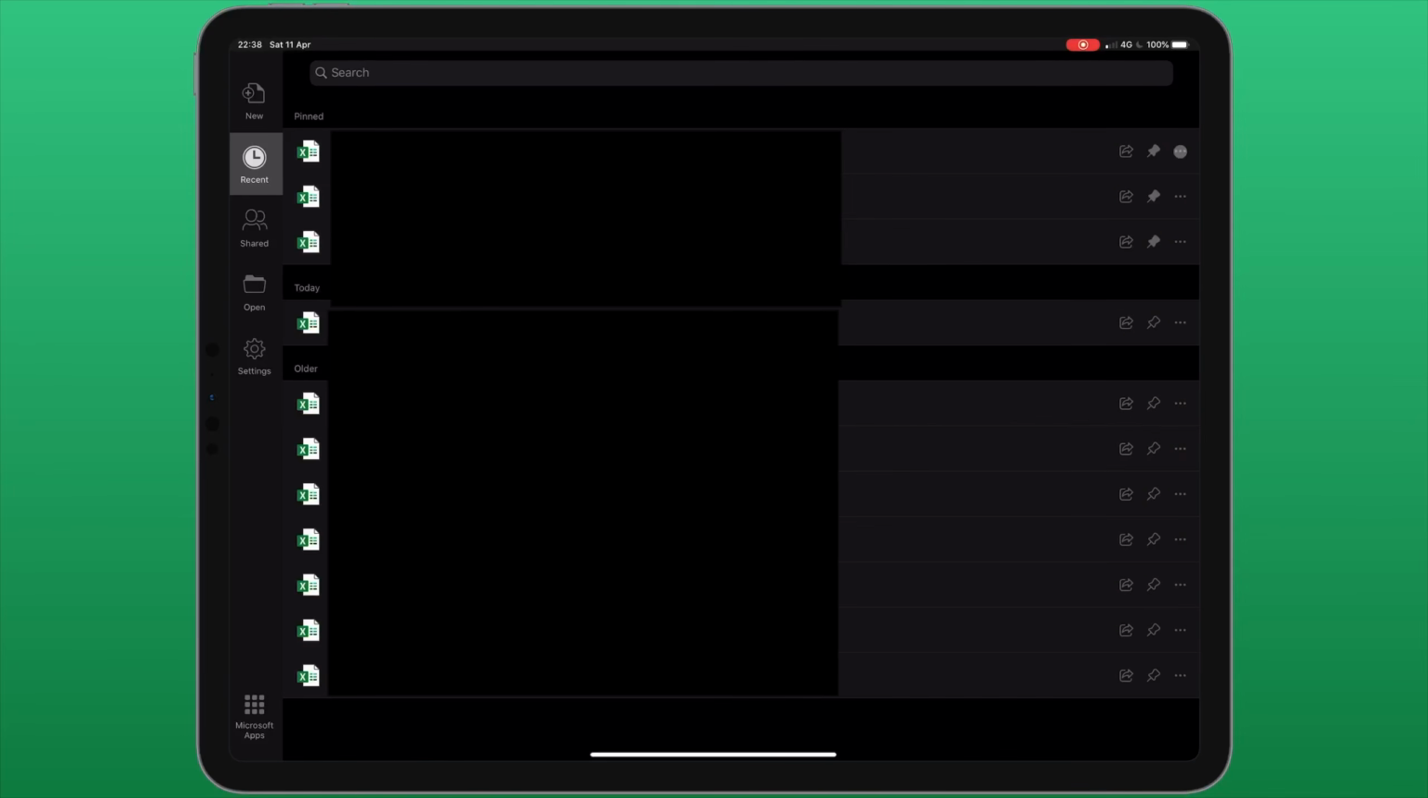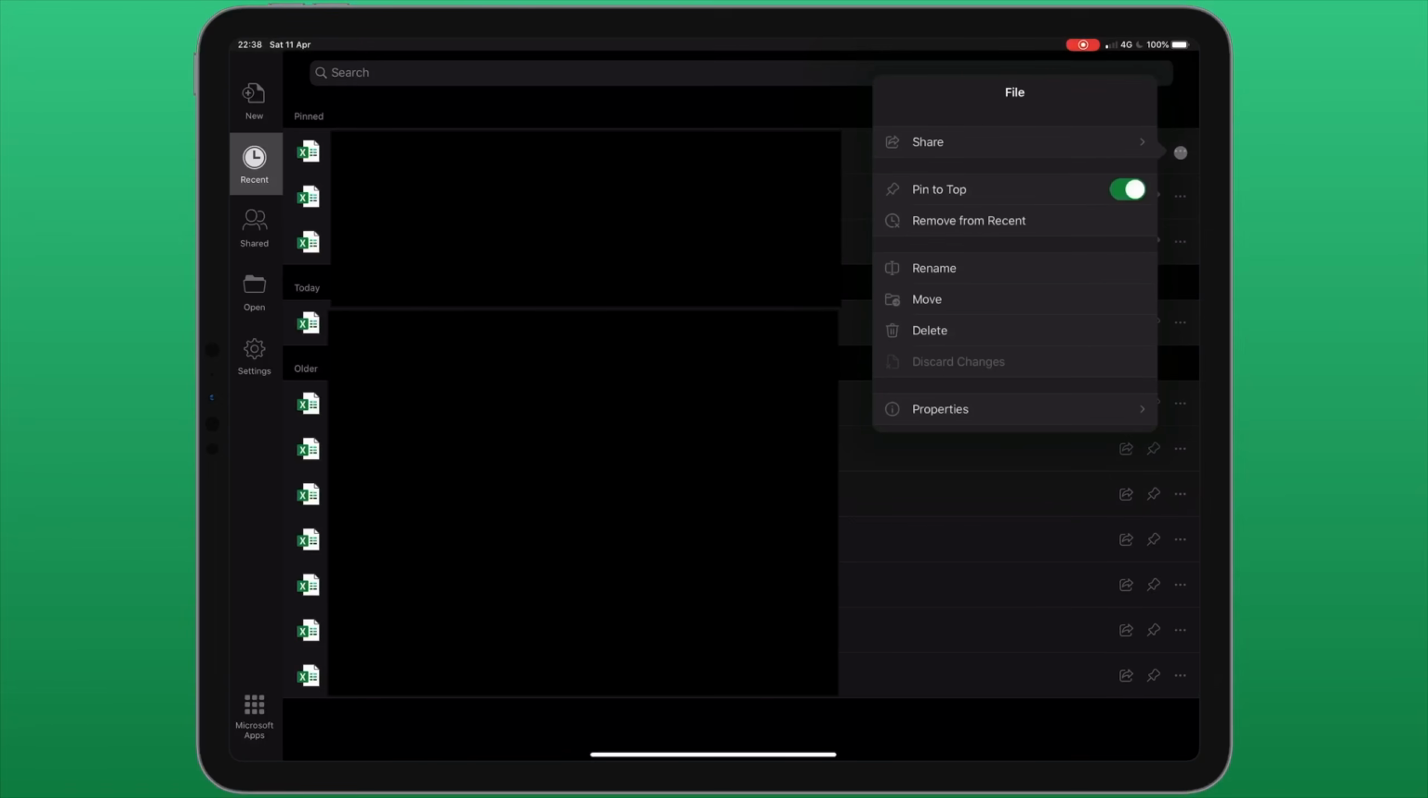On the other side of the pin icon to the right, we have three dots. This again gives us the option to share a document, to pin it, remove it from recent, and we can rename, move, or delete this document. And at the bottom here, we can also view the document properties.